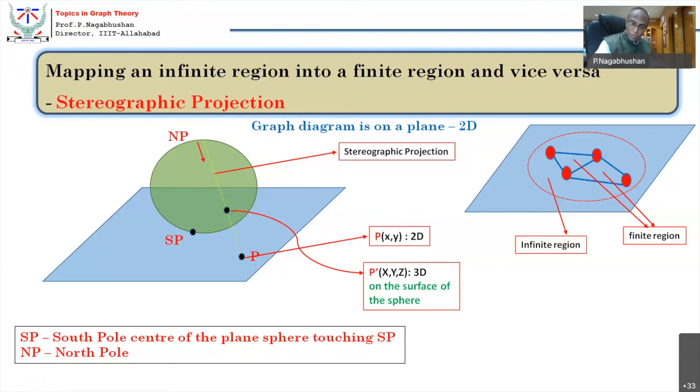The other set of problems which could be interesting is to find the points on the surface of the sphere and project them back onto the plane and get the 2D point. Given the 3D points on the surface of the sphere, get the 2D point. Given the 2D points on the surface of the plane, get the 3D point. Given the equation of the line here in 2D, get the equation of the line in 3D. Given the equation in 3D, get the corresponding equation in 2D. A lot of interesting activities could be done.